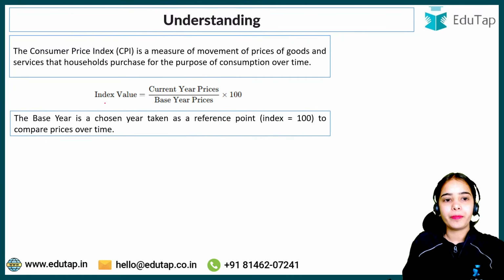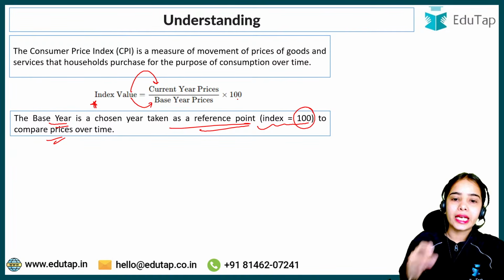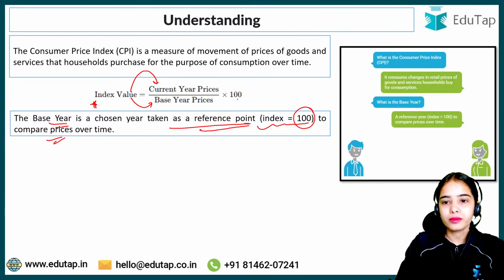So the CPI index value is generally calculated by taking the current year value divided by the base year value, multiplied by 100. The base year is nothing else but a chosen year taken as a reference point to compare the prices, to compare the value over time. The index value for the base year is kept at 100, and against this value the other values are compared. So that is the idea.